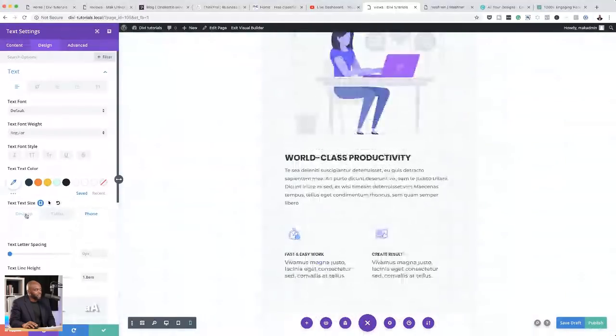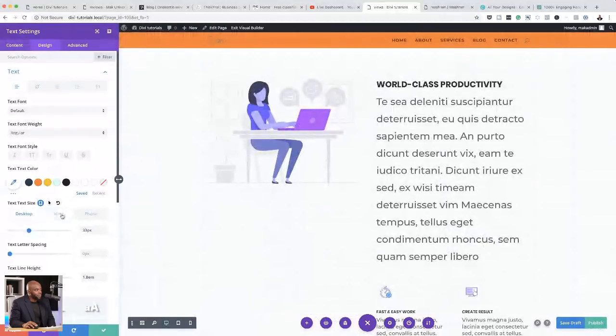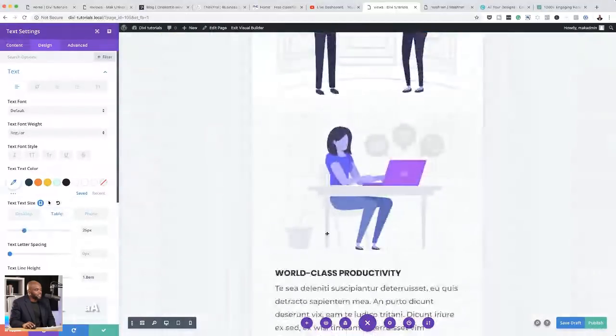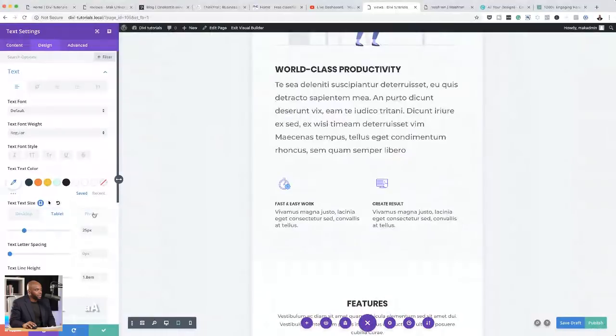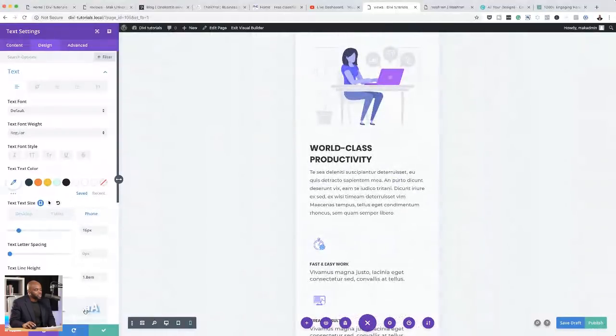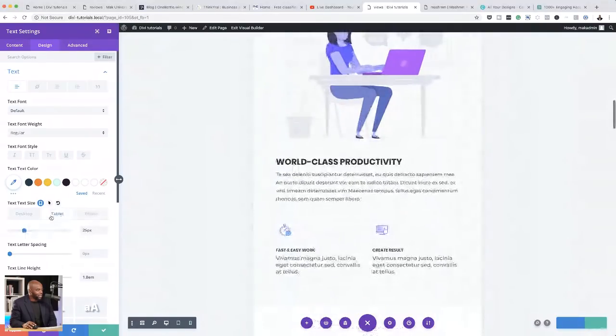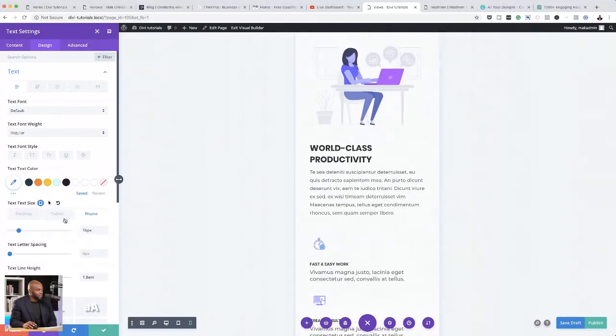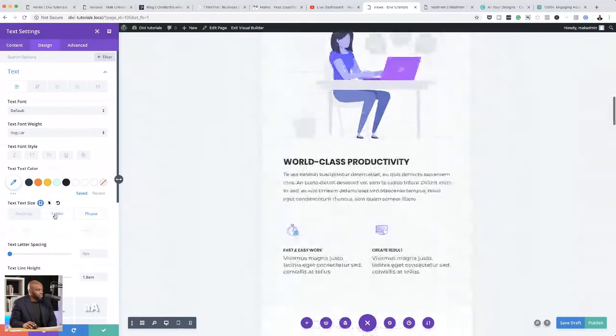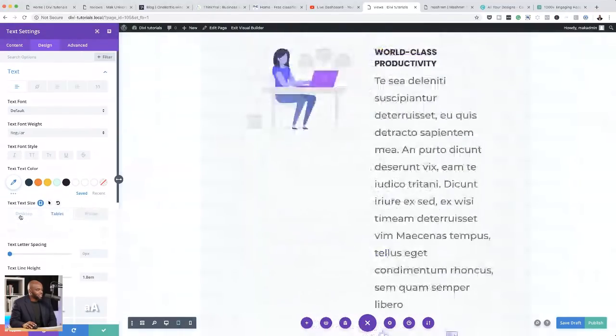Now when we take a look at this on the desktop, it's way big. Tablet, it's slightly smaller. And then on the phone, it's even smaller. You can use this technique and make all your changes to each and every module that you want to make changes to. At first, this was a bit tricky for me as well, but this is how you change them. As I cycle through these different views, you can see phone is 16, tablet is 25, desktop is 33.